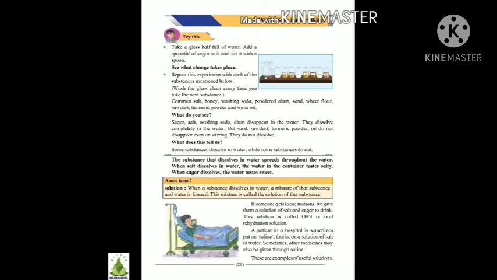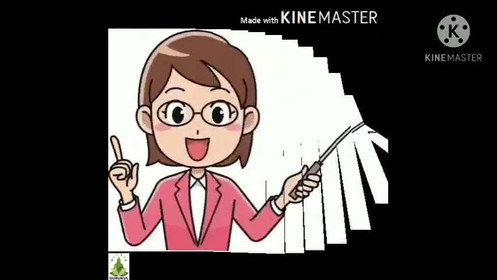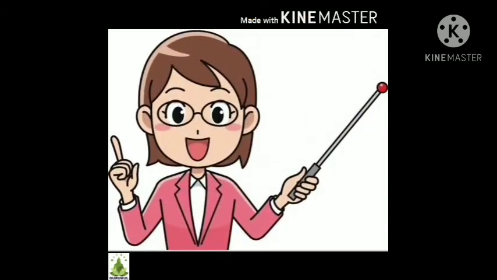But before beginning with the second part, let's revise what we have learned in part 1. First, we have learned about soluble and insoluble substances. Second, things that float on water or sink in water. Third, about useful solutions. Students, in this part, we are going to perform one experiment. Second, we are going to learn about different methods to make water clean and transparent. Third thing, we are going to learn about potable water.